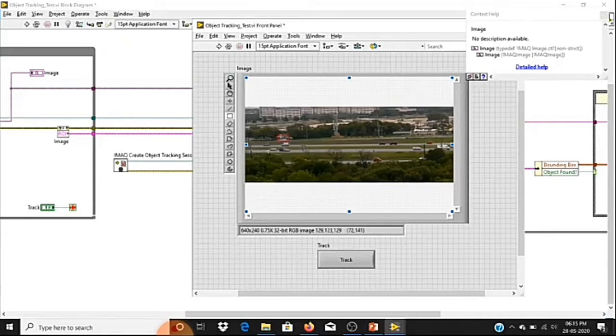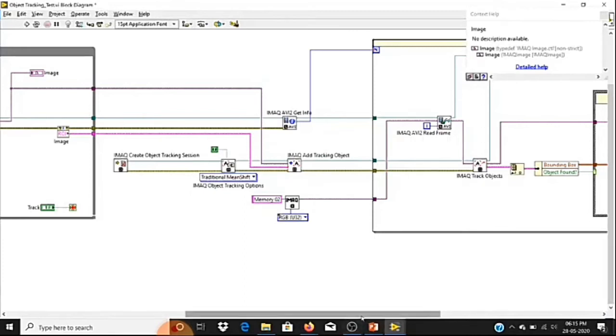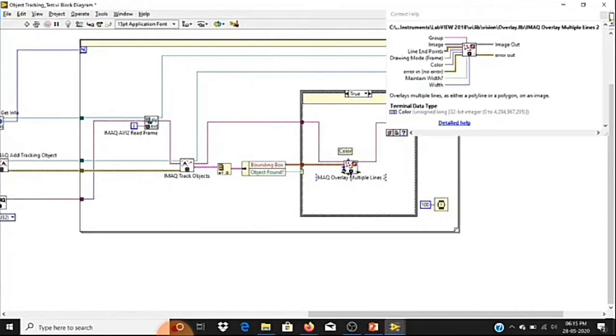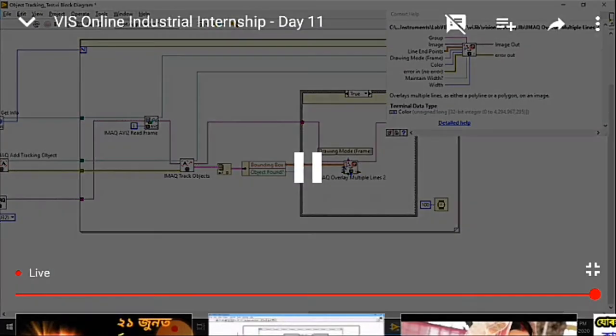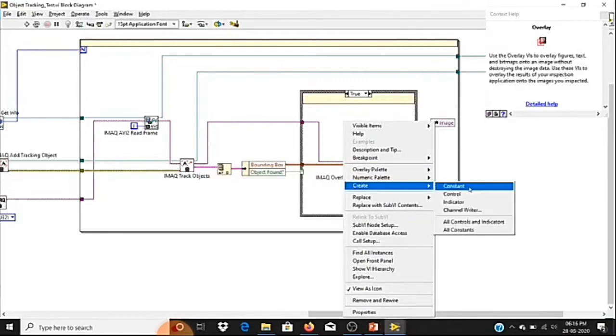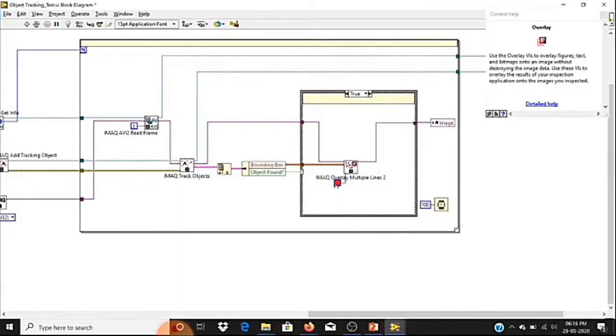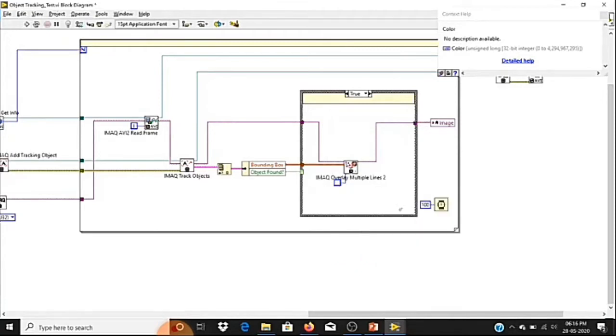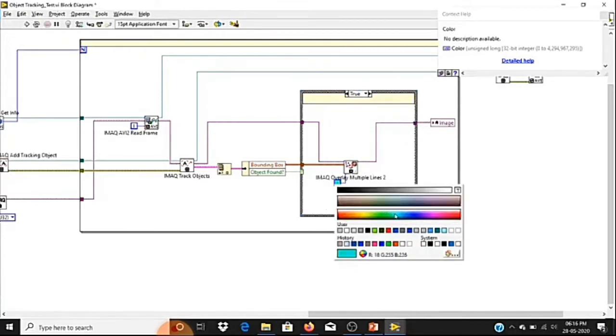Think that I don't want a red color box. If you want to change the color, or if you want to change the highlighting option, that is also available. For that, you can see two more terminals here, color and drawing mode. First I'll change the color. I'll create a constant. You can choose the color. Let me choose this color.